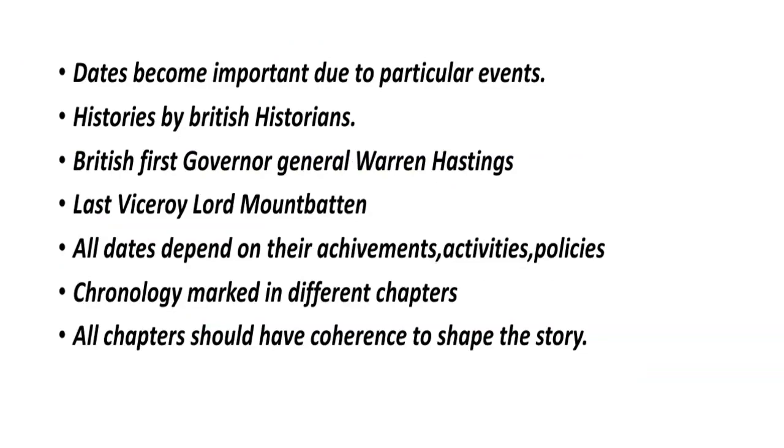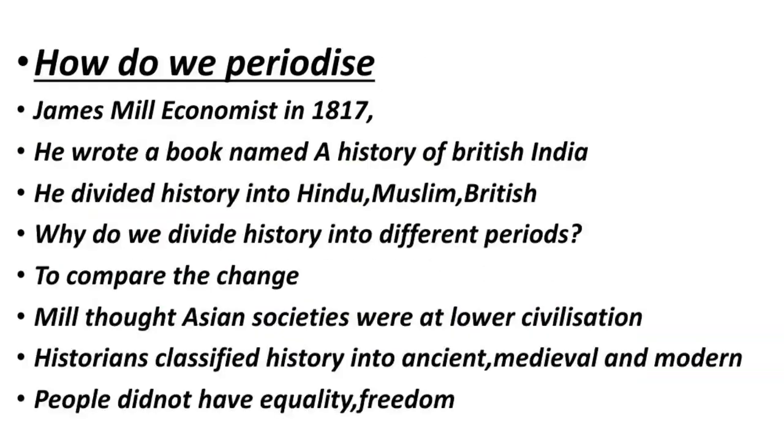Then all the British historians wrote about their achievements, what they did, what the British persons achieved, the policies they introduced in our India, and the activities they carried on. And chronology, I said, means different time periods. In different chapters we talk about different time periods, and all the chapters will have some coherence. Coherence means some logical meaning to shape the story. We are going to periodize our history into different periods, right?